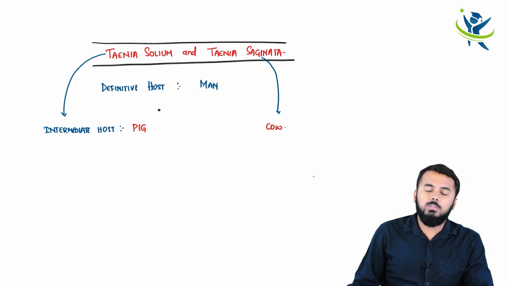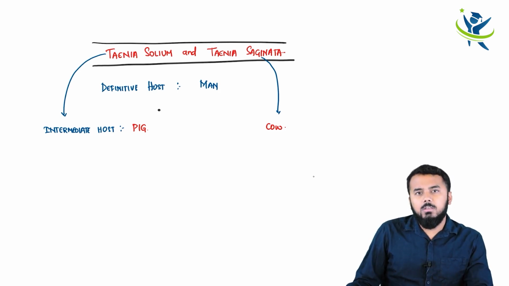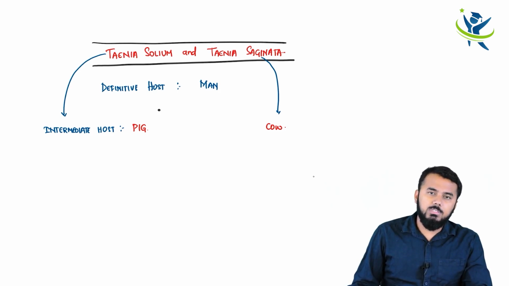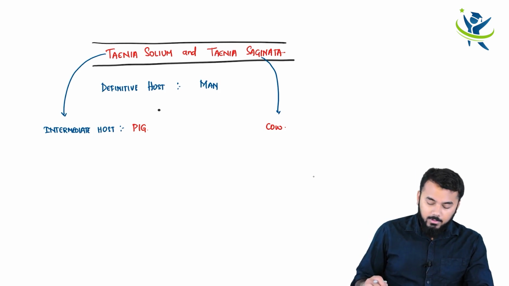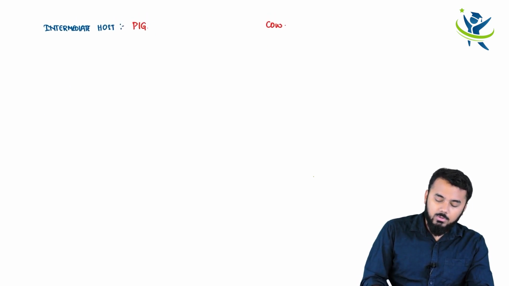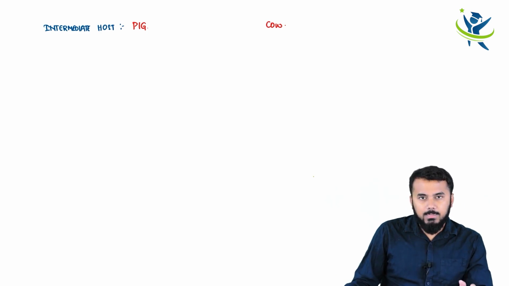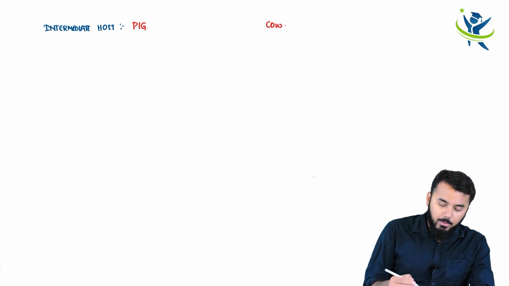So I hope all of you know what is the definitive host and what is an intermediate host, right? A definitive host is where the sexual stages occur, and where the asexual stages occur is the intermediate host. Now let us discuss the life cycle. Now how is a man going to be infected, right? He is going to get infected with Taenia solium as well as Taenia saginata. For example, if someone eats undercooked pork or undercooked beef, so improperly cooked pork or beef.